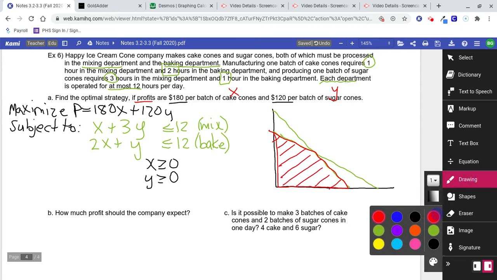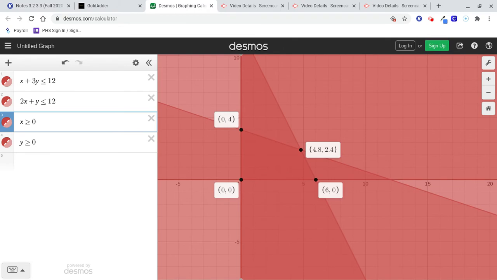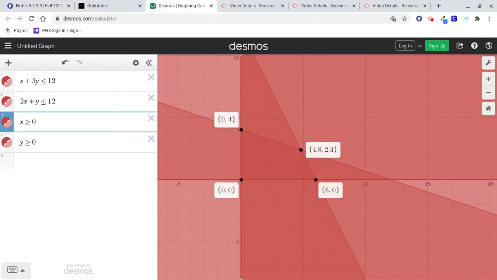That is the feasible region, meaning that's where the solution has to be. But the optimal solution has to be at one of these corners. Okay, 0, 0; 6, 0; 0, 4; 4.8, 2.4. Is that right? Okay.